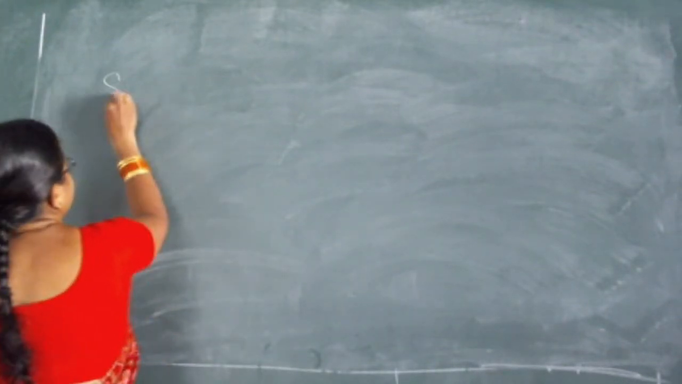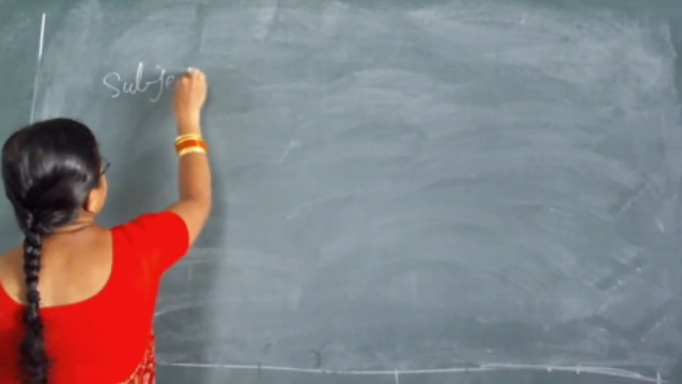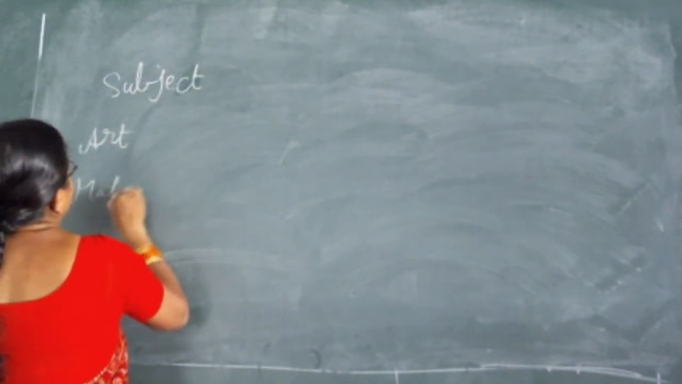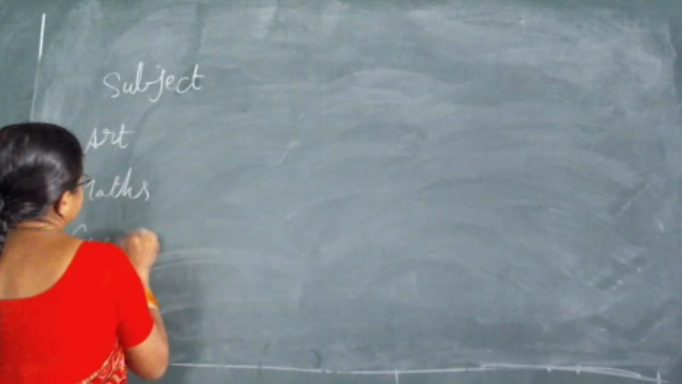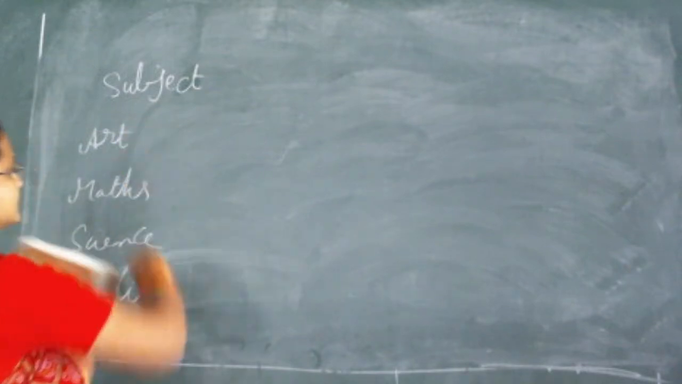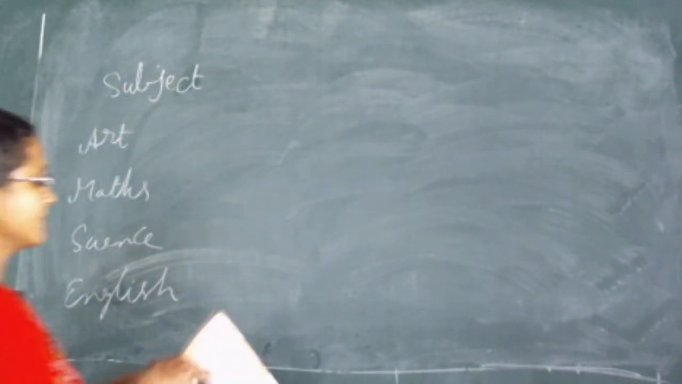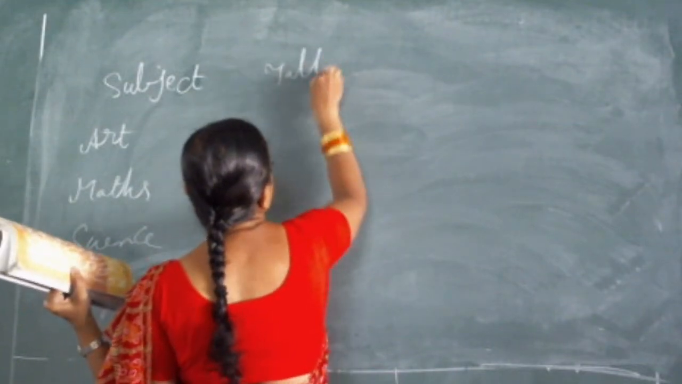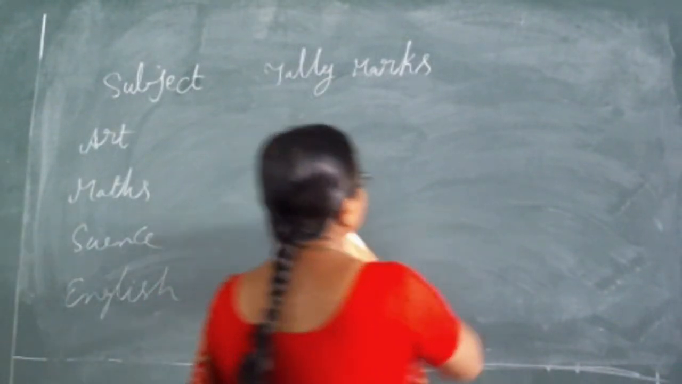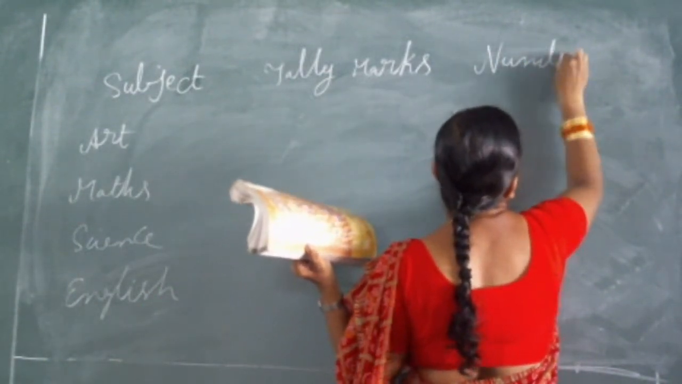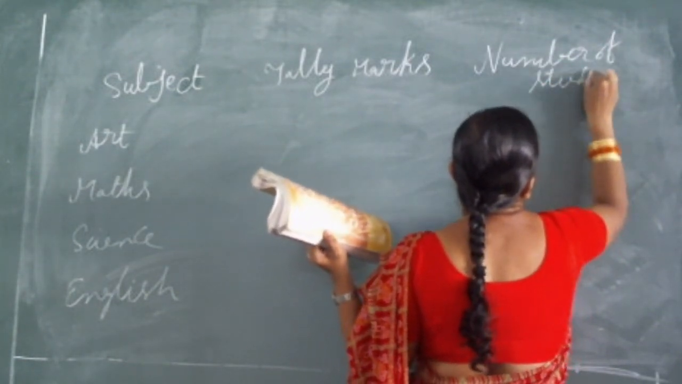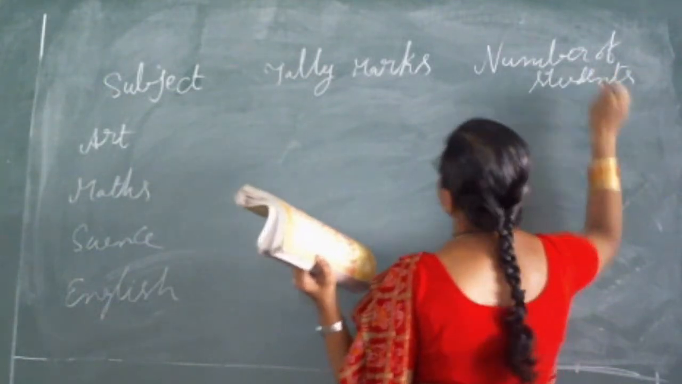Now we should first arrange them in a systematic manner. How to arrange them? The first subject is arts, second is maths, third is science, next English. Only these four subjects are there. First we write the subjects' names. Now we should tally them. Tally marks. What are these? Tally marks and number of students. Here we have written number of students.